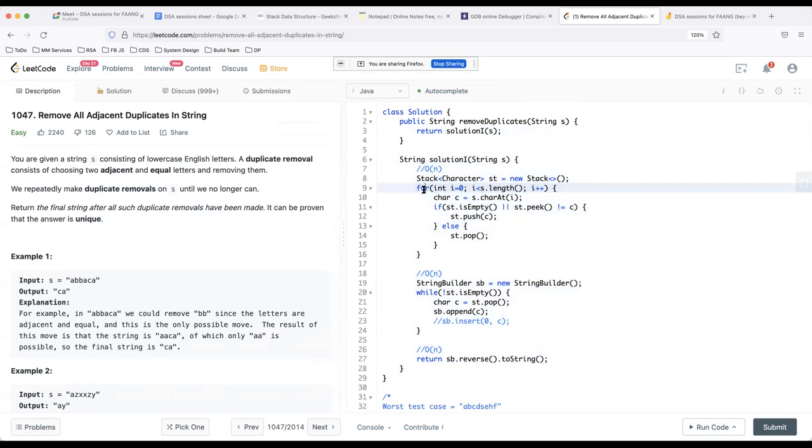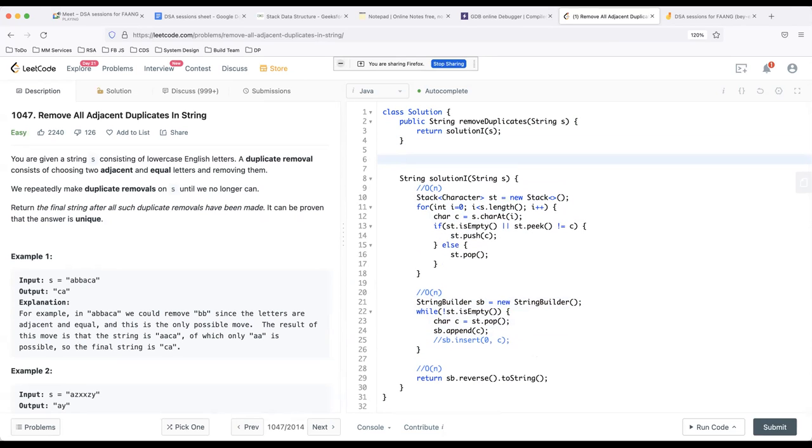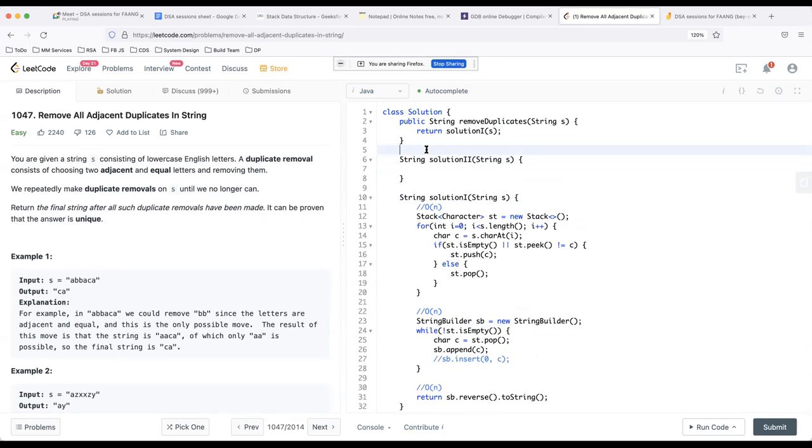One more optimization that we can do in Java is, instead of taking a stack, I can actually just take a string builder only, because string builder offers the capability that it can be used like a stack. That is one more way. But the second way which I want to show you is very simple, and in fact this is much more preferable in these kinds of questions. This is what companies would be looking for.